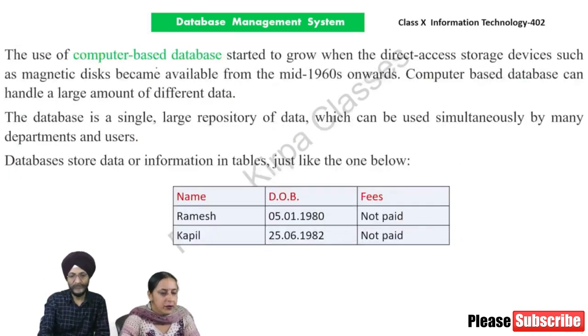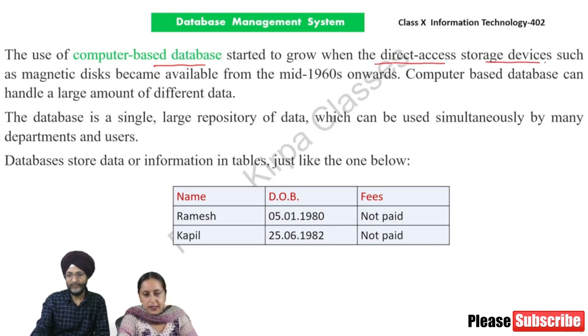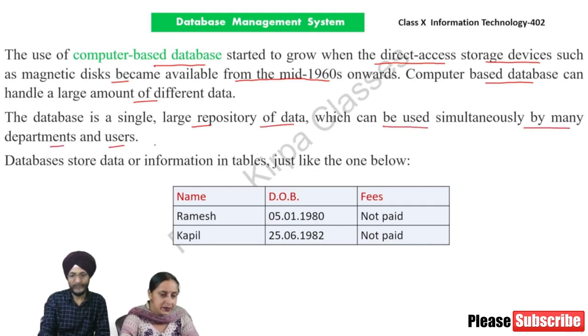Next, the use of computer-based database started to grow when the direct access storage devices such as magnetic disks became available from the mid-1960s onwards. Computer-based database can handle a large amount of different data. The database is a single, large repository of data which can be used simultaneously by many departments and users.